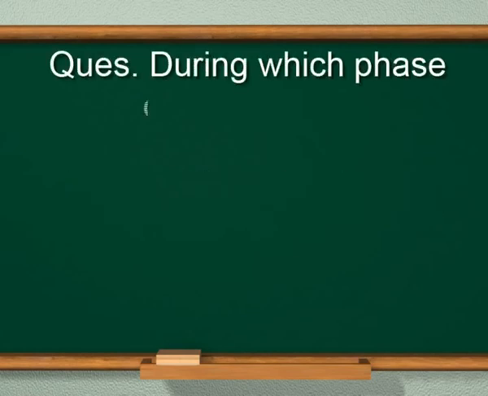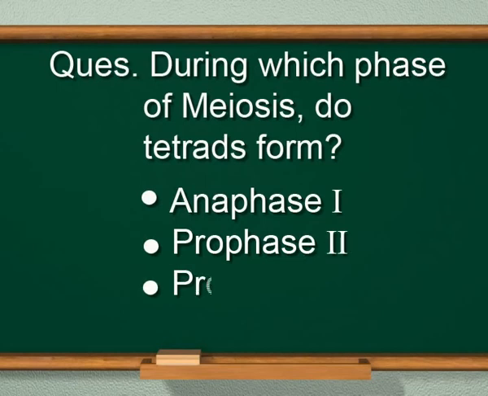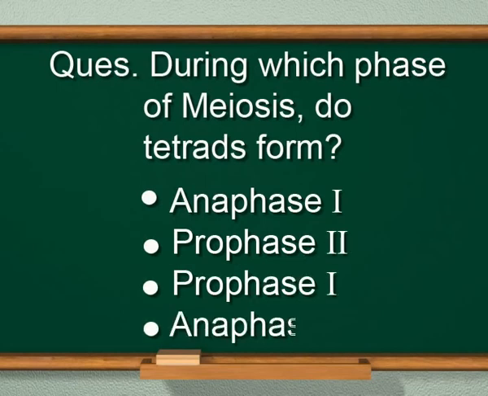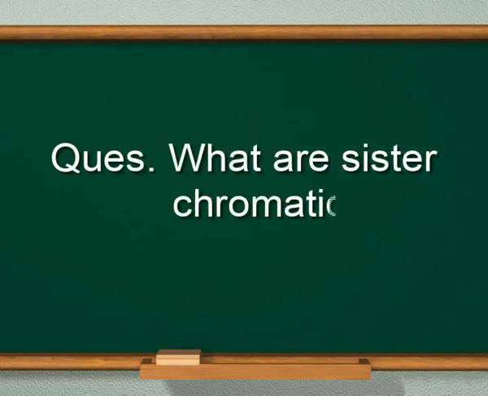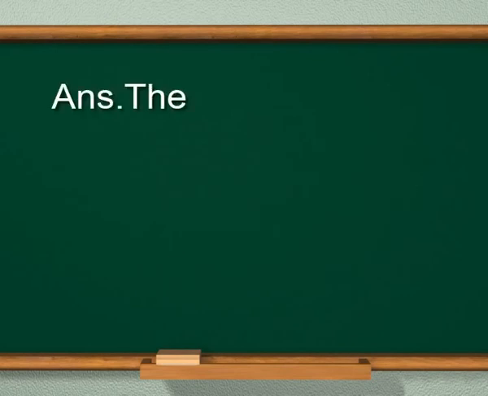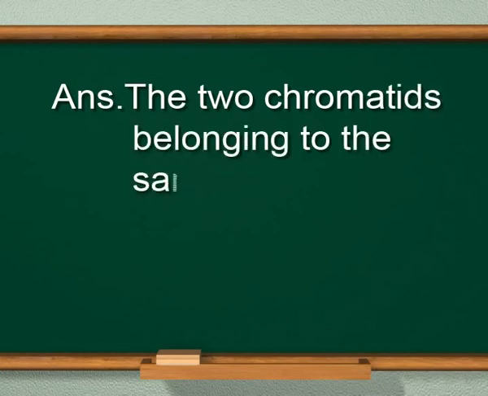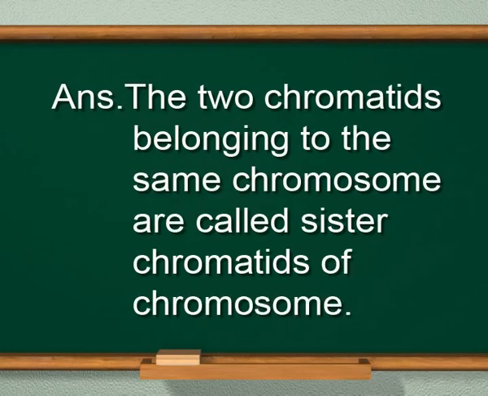Next question. During which phase of meiosis do tetrads form? Anaphase 1, prophase 2, prophase 1 or anaphase 2? And the answer is, tetrads are formed during prophase 1. The next question is, what are sister chromatids of a chromosome? The answer is, the two chromatids belonging to the same chromosome are called sister chromatids.